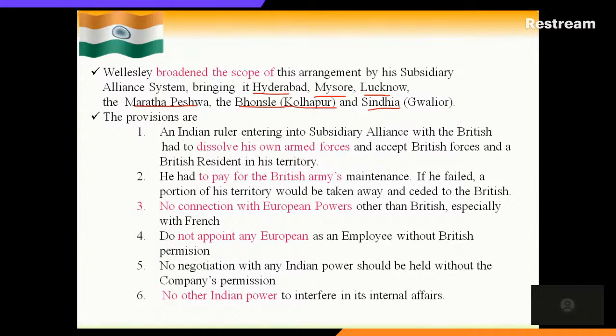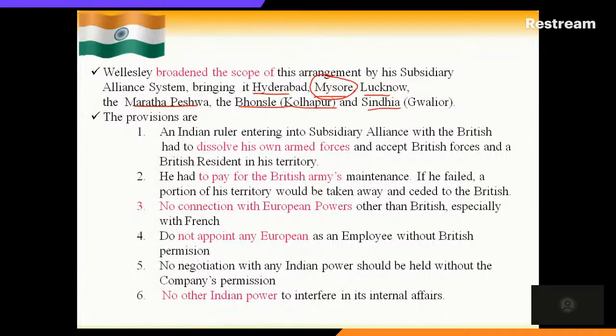Then Hyderabad Nizam, he accepted this system. Then Mysore, when Tipu Sultan was there, in the fourth Mysore war he was killed, and then Mysore was brought under British control. Awadh was already following the same system. When Sir John Shore was there, for 76 lakhs per year, they were maintaining British troops. Then Maratha, Peshwa. So like that, one by one, all the princely states were annexed indirectly with the British through this